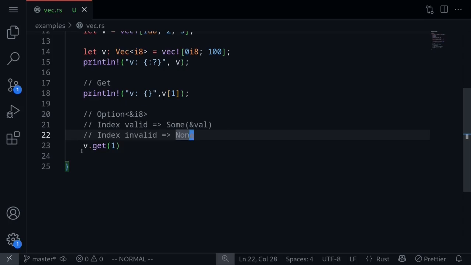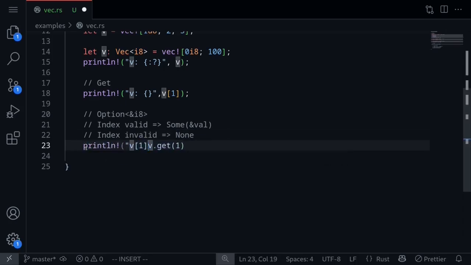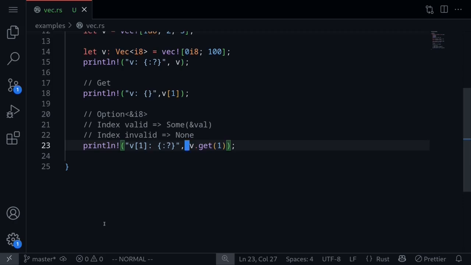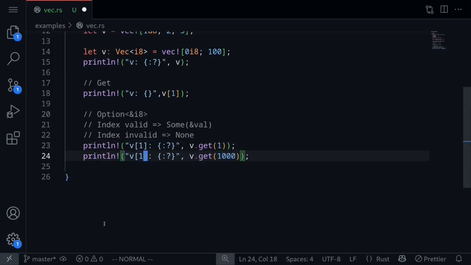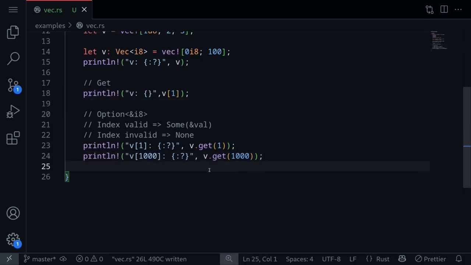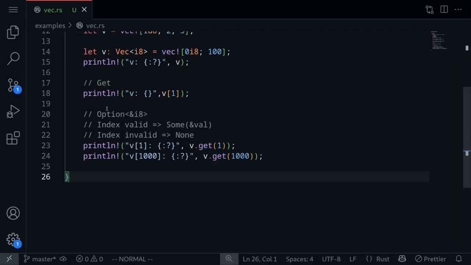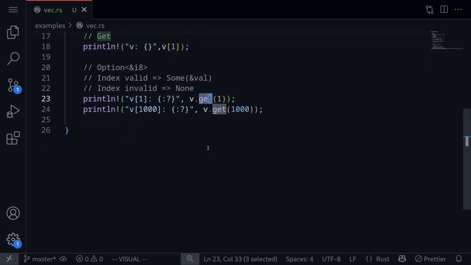So let's see this in action. Say println b.get(1). Execute the code, and we get b.get(1) is Some with 0. How about if we try to access the 1000th index? We know that this vector has length 100, so trying to access the 1000th element resulted in a panic when we executed this code over here. How about when we call the function get? When we call the function get, it returns a None. So this is a useful case of an Option. Instead of directly accessing the vector elements, and if the index is out of bound, the program crashed. However, by calling the function get, it gracefully handled the error. If there was a value, it returned a value wrapped in an enum called Some. If the index was invalid, then it returned a None.